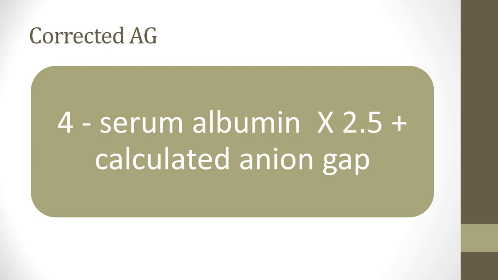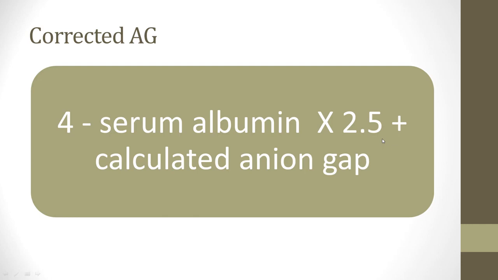What happens if we are dealing with a patient who has a baseline albumin of less than 4? Then we need to correct that anion gap. The formula for correction of anion gap: the typical cutoff value is 4 minus the serum albumin of that patient, and we multiply it by 2.4 plus the calculated anion gap. Then we get the true anion gap.